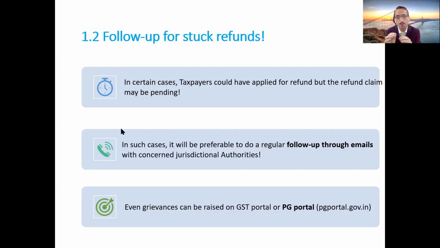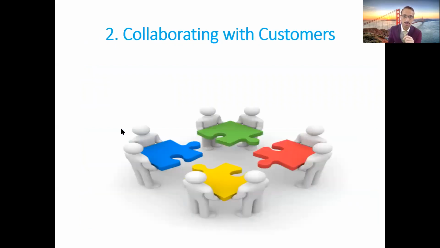At the same time, you can also try to raise your issue at the PG portal. That is the CPGRAMS portal also, it is called, correct? On the PG portal, in case your refunds are not getting processed, the issue or grievance will directly be routed, or highlighted, to the Prime Minister, correct? And then through the Prime Minister's office, the GST authorities will be informed to process the refund claim, correct? Obviously, they will go through the documents. So you can even take help of the PG portal in case your refunds are pending, and see whether your refunds would be processed through such methodology or not.